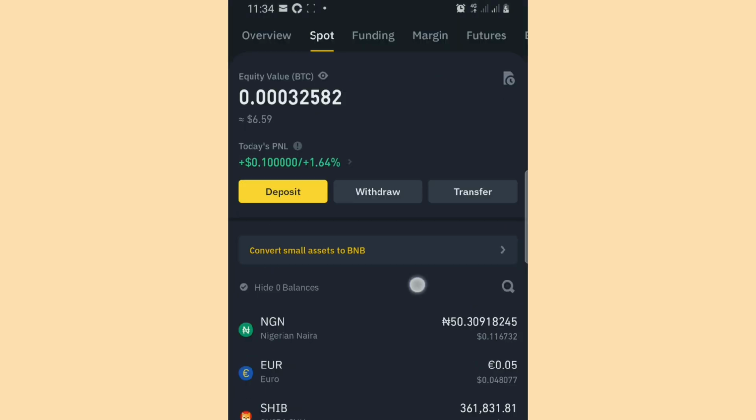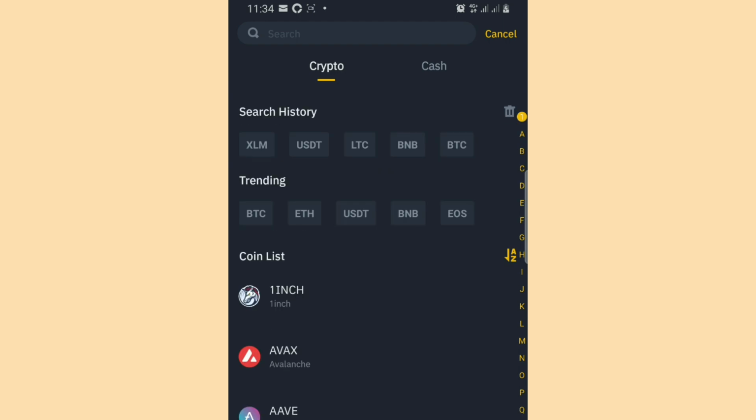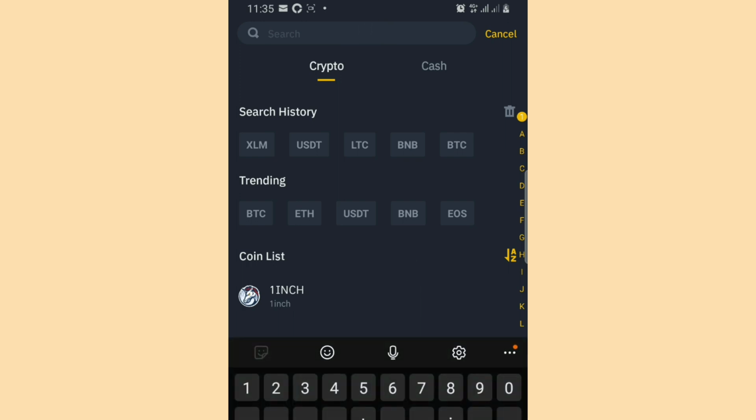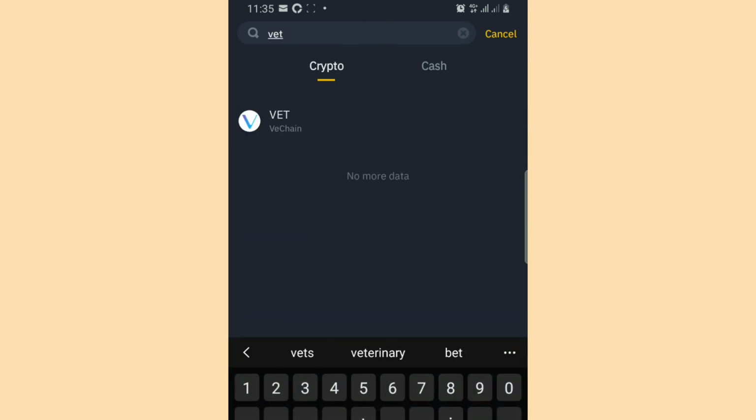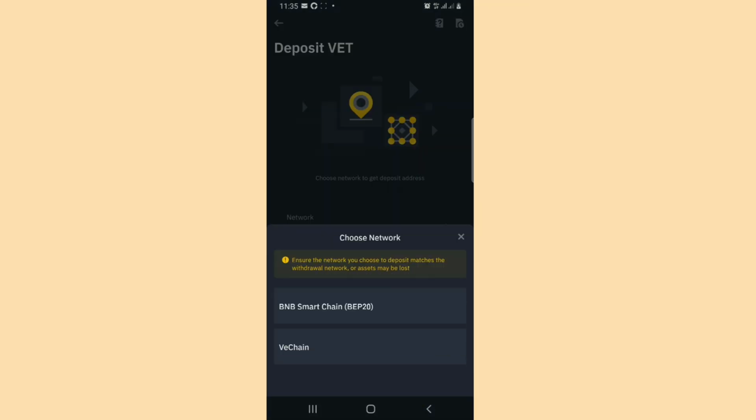All right, so this is Binance. You now go over to the deposit option here, so we can check out the different network options Binance has for VET coin. You tap on the deposit option there. Now you go over to the search option, type in VET, and open it.